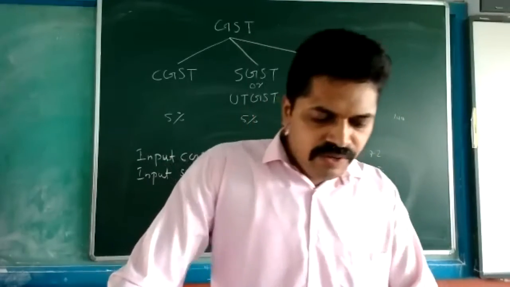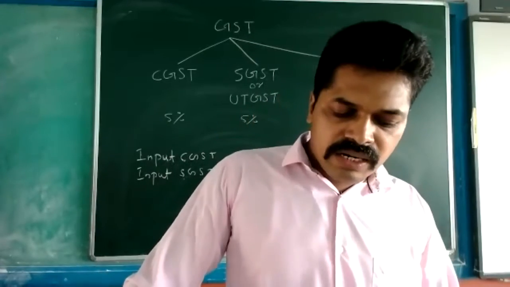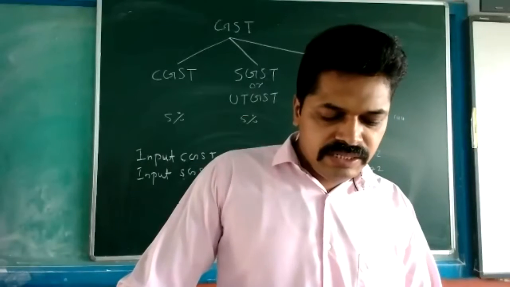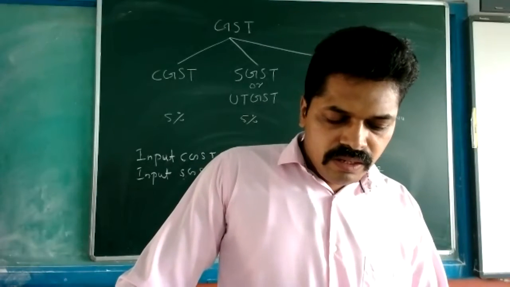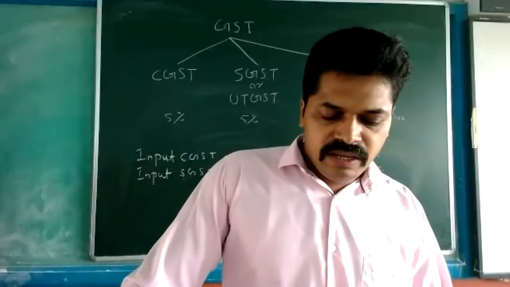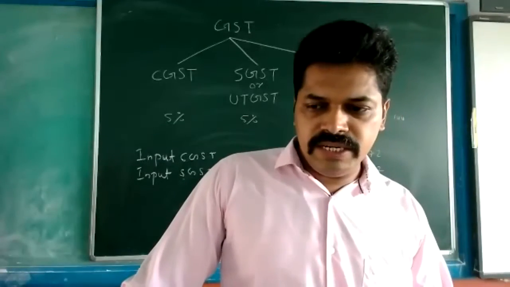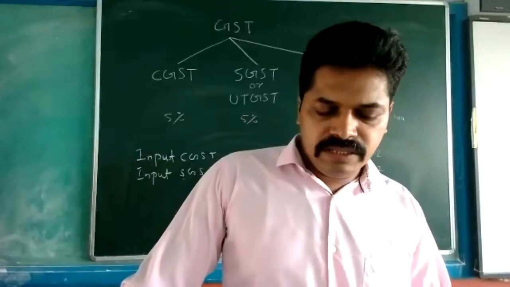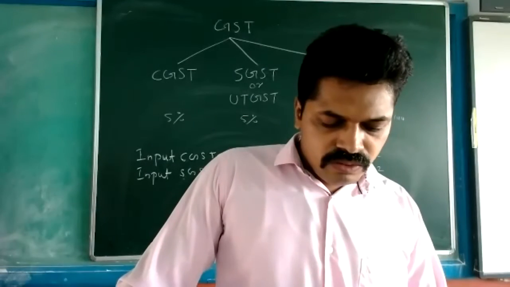So the answer is: furniture account debit, input CGST debit, input SGST debit, to bank.